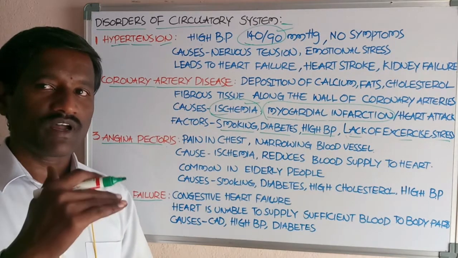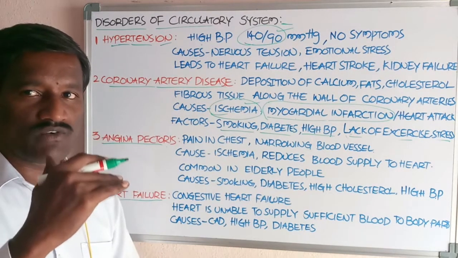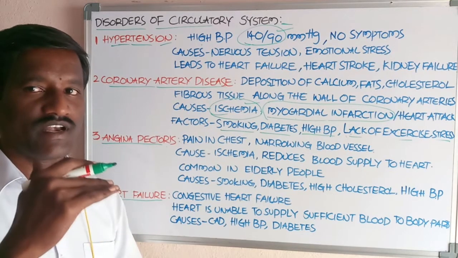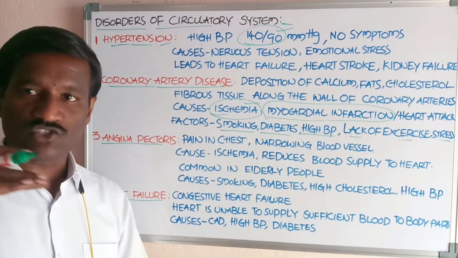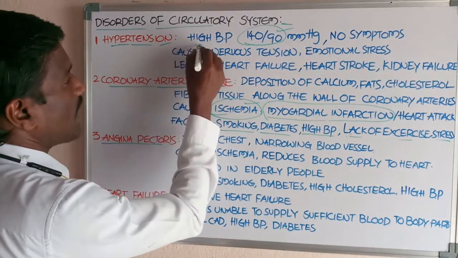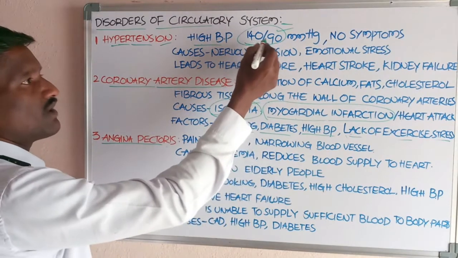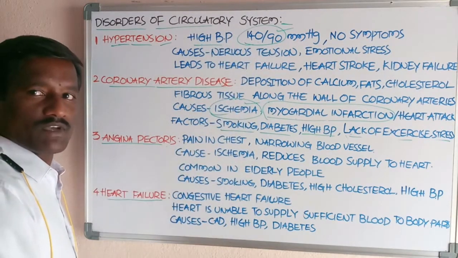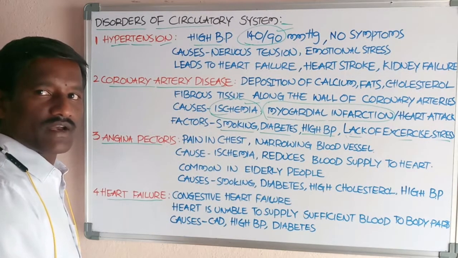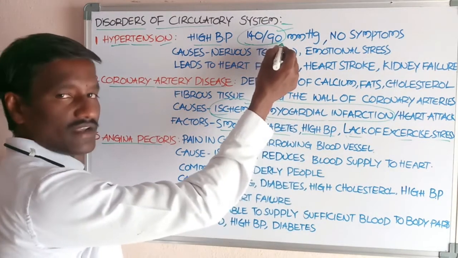The upper one indicates systolic pressure and the lower one, 80 mmHg, indicates diastolic pressure. Hypertension means high blood pressure, that is equal to 140 by 90 mmHg.